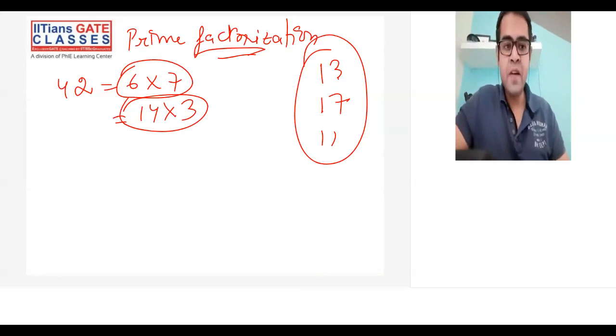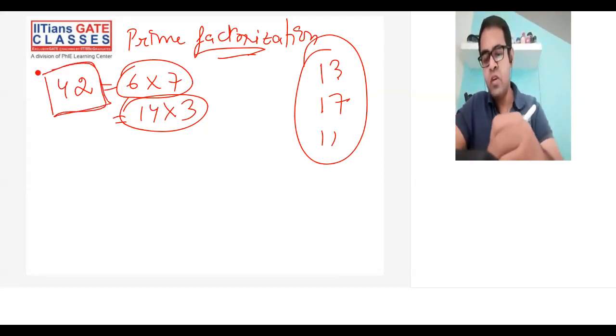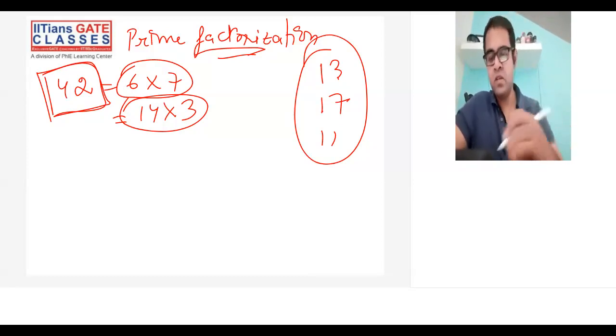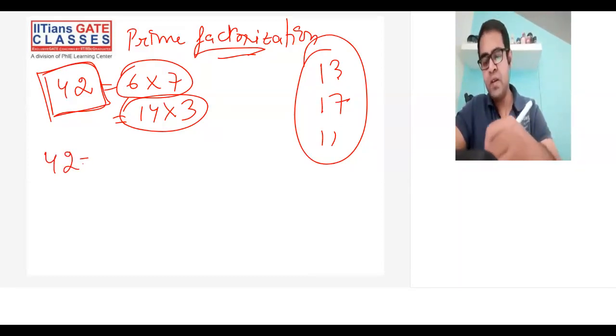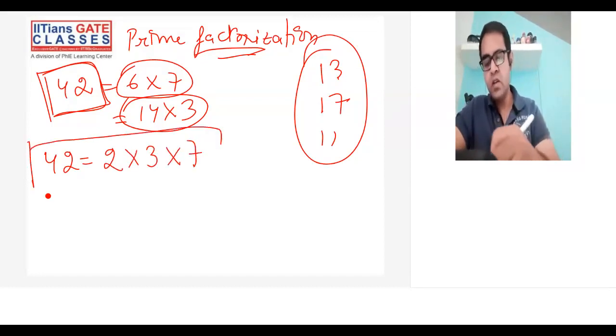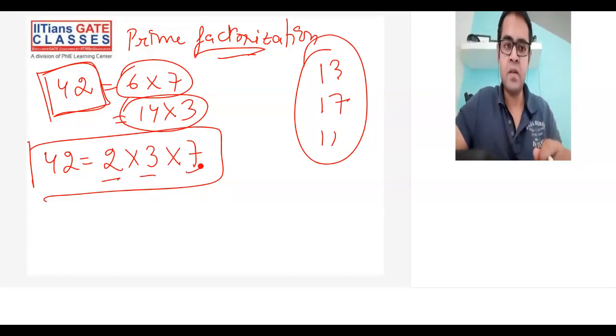So when I say prime factorization, that means you have a number 42 and you want to write this in terms of some factors. They can be more than two factors, but all those factors should be prime in nature. So 42 can be written as 2 into 3 into 7. The beauty over here is that 2, 3 and 7, all three are prime numbers.